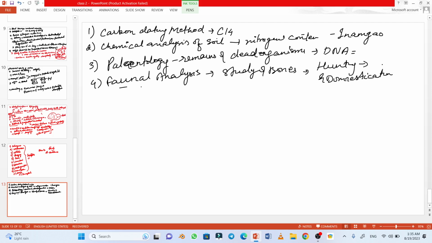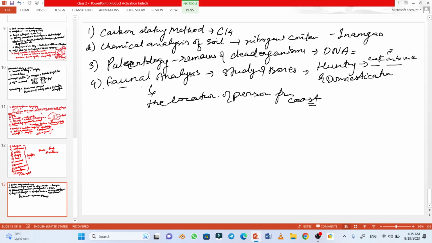Suppose an animal was hunted, then we can easily see that there will be cuts on the bones, and those cuts will not be specific, but can be anywhere in the body. Also faunal analysis is used to understand the location of a person from the sea level, how far he lived from it.